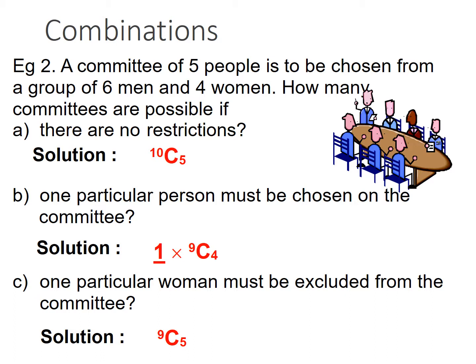Then one particular person must be chosen on the committee. So the committee chairman is already there. If it is so, one is already there, then there are 9 people. Out of 9, you have to select only 4. 4 vacancies are there. 9C4.